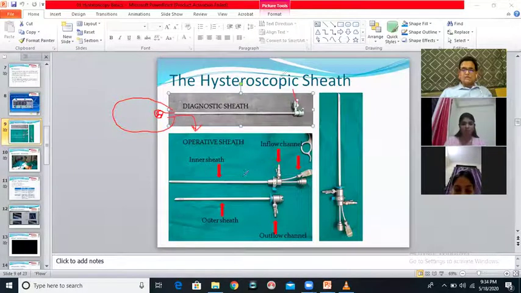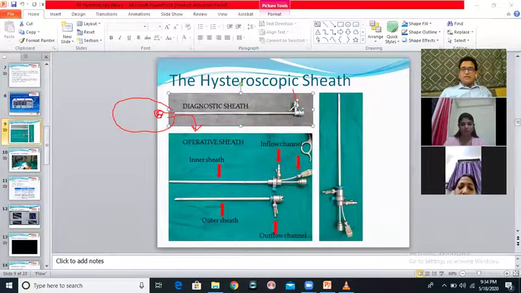Now the diagnostic sheath that we have available is still comprising of two parts. So it will have an inner sheath, it will have an outer sheath, it will have an inflow channel, it will have an outflow channel, so that we get the through flow mechanism that we are expecting. However, this inner sheath and outer sheath is not the way to differentiate between a diagnostic sheath and an operative sheath.